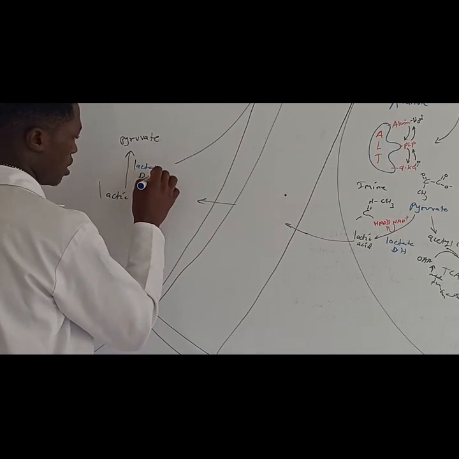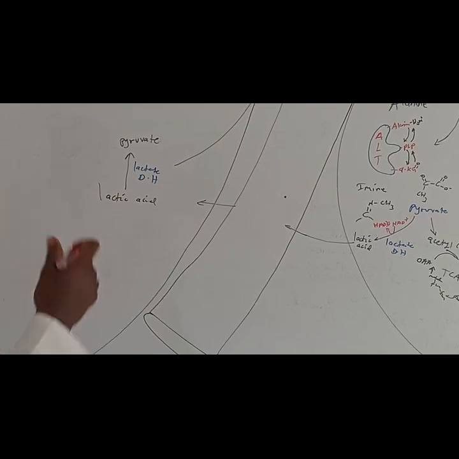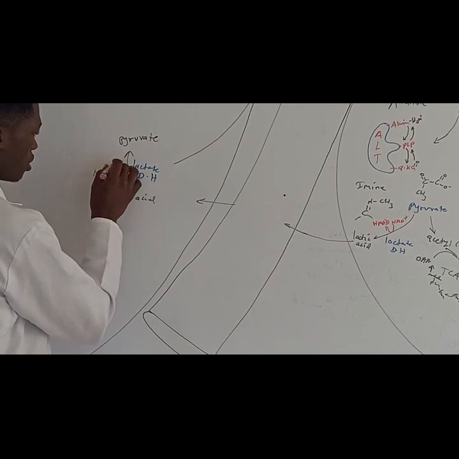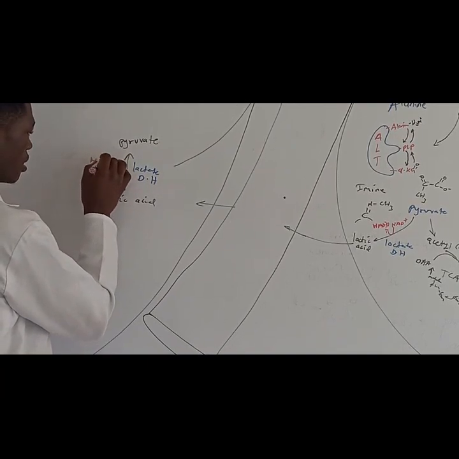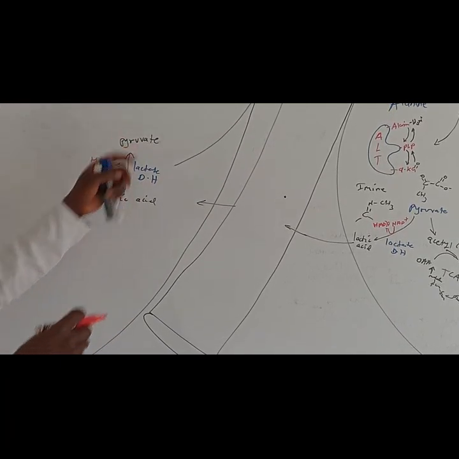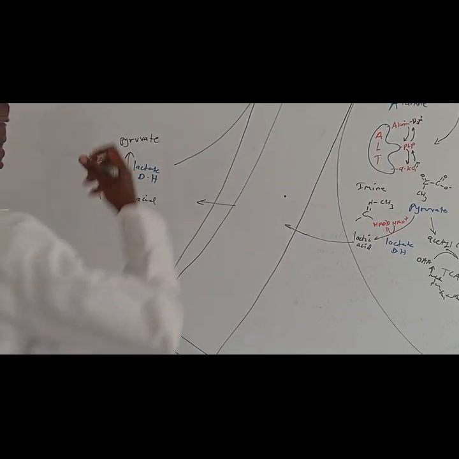So we have lactate dehydrogenase. Then, what are the reactions? We are going to have NADH converted into NAD plus. It means it's going to be oxidized. So we are going to reduce lactic acid into pyruvate. Alright. Then what's going to happen to pyruvate?